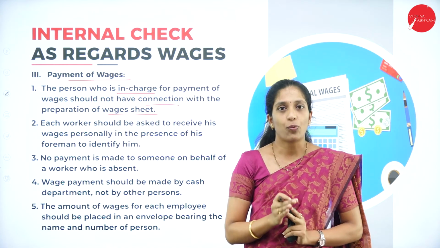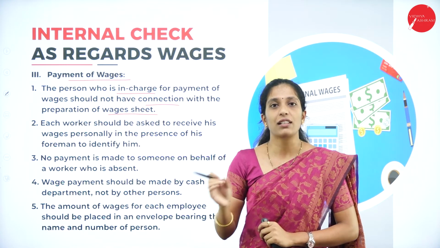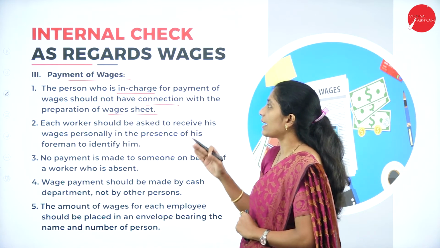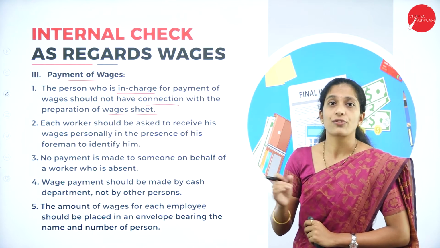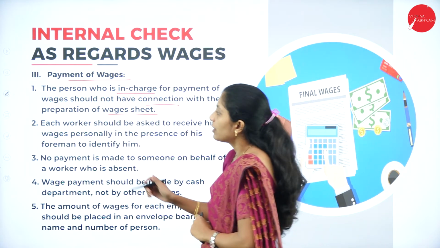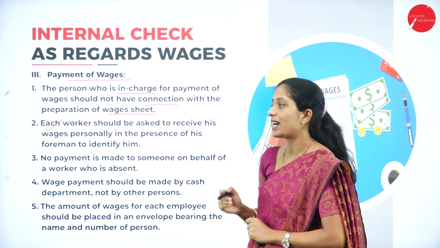The one who has prepared the wage sheet is totally different from the one who is giving the wages. There should not be any connection between the person in charge of payment and the one who prepared the wage sheet.